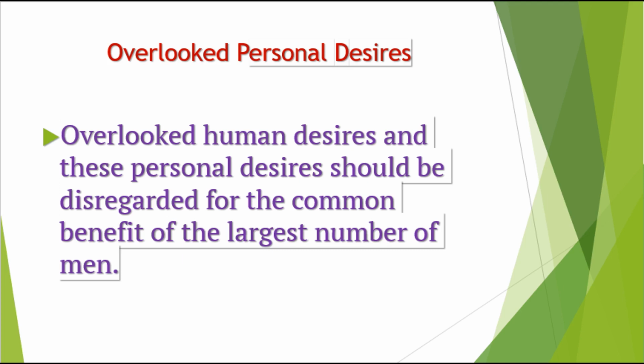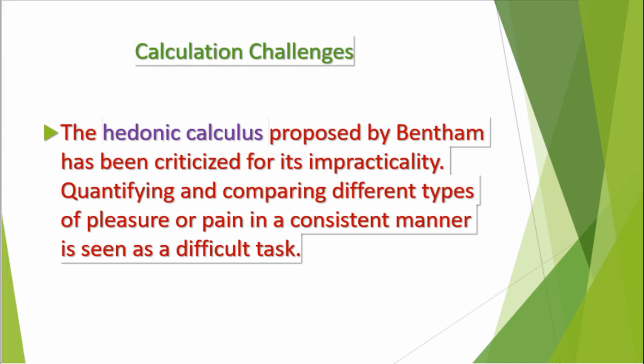Number 3, Bentham's utilitarian theory follows a method to calculate pleasure and pain. Here the question is, is it possible? Basically, it is impractical. Any calculus cannot measure, compare or calculate different types of pleasure and pain consistently. Different individuals have different feelings, and people who constantly seek pleasure may not find pleasure in that action.